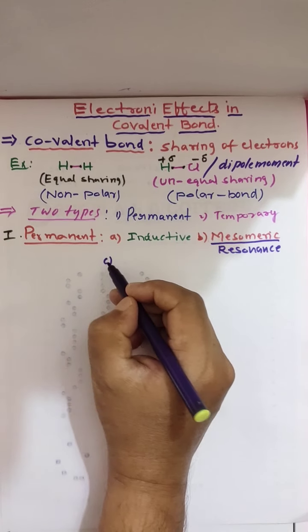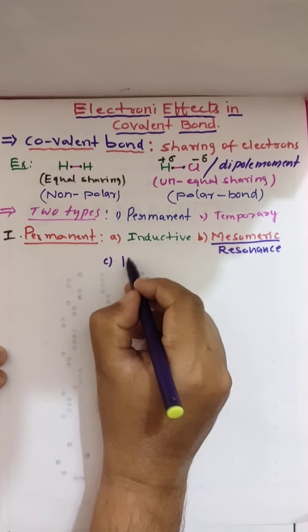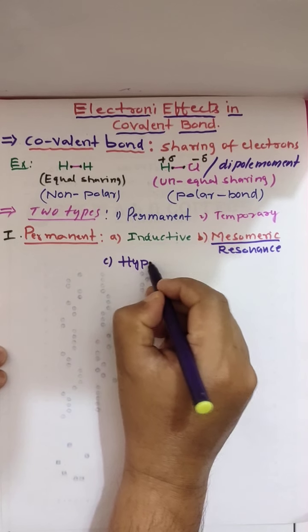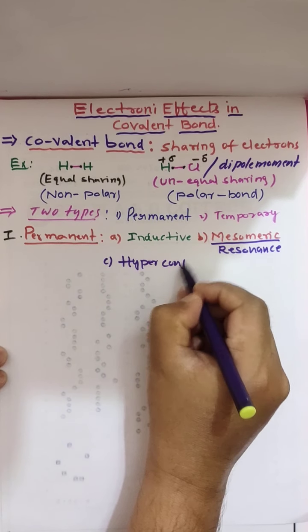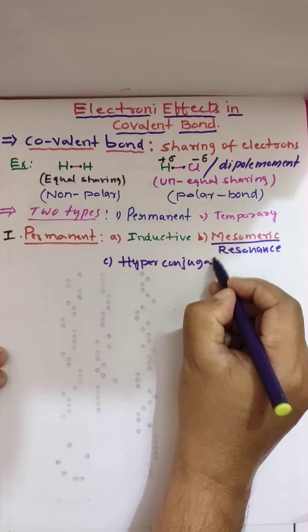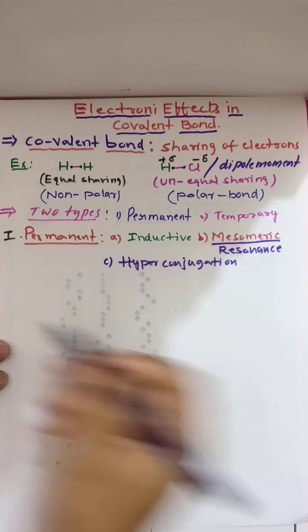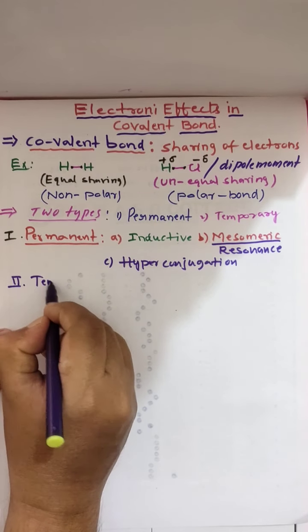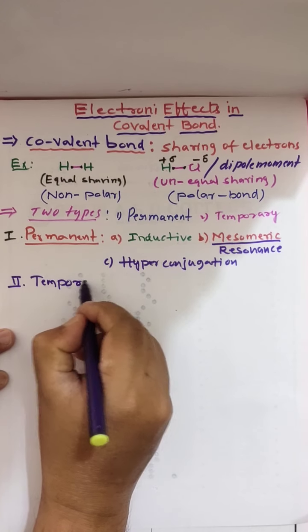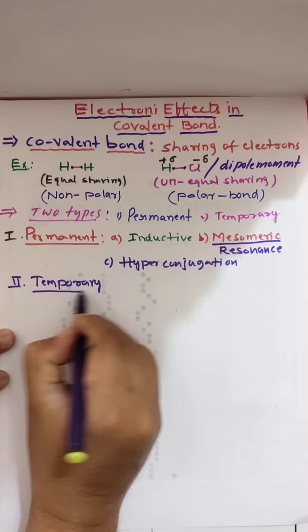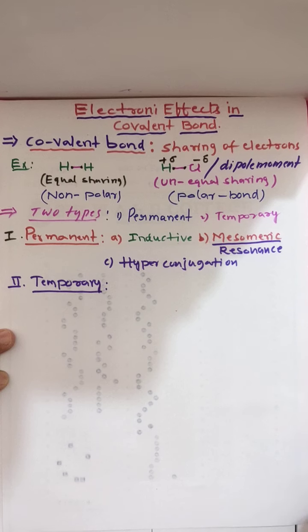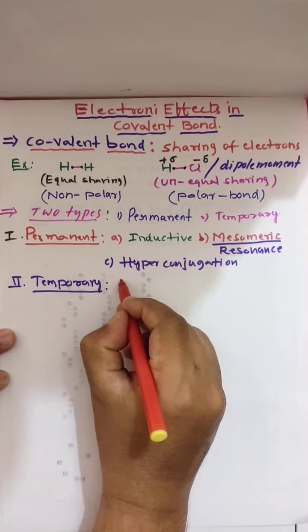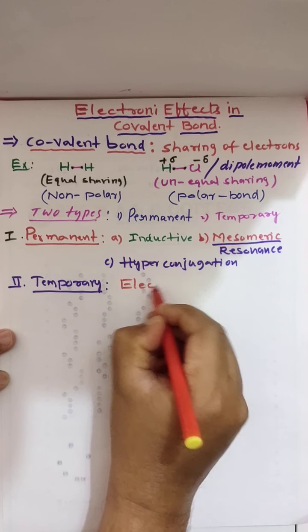And the third is hyperconjugation. These three are permanent effects. Then we have the temporary effect. We have only one temporary effect, that is electromeric effect.